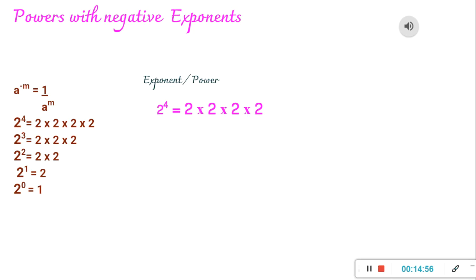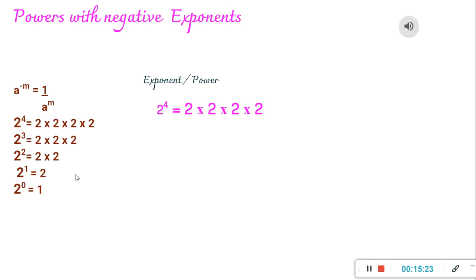The entire thing is getting divided by 2. Here it is 4 times 2, you divide by 2, you get 3 times 2. Again you divide by 2, you get 2 times 2. So in each step the exponent reduces by 1 and the result on the right side is divided by 2.